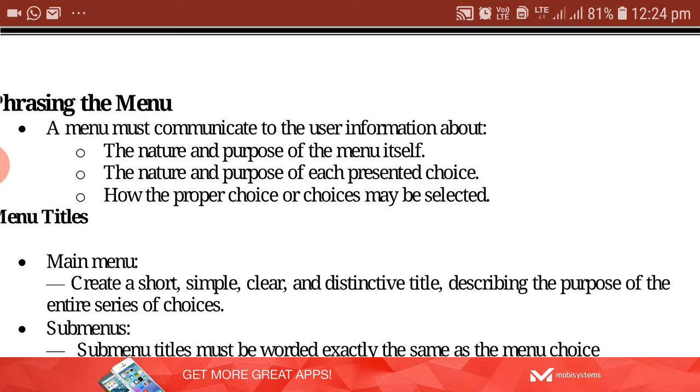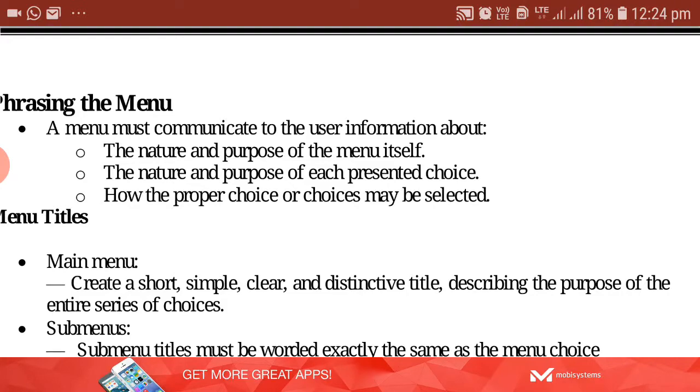The nature and purpose of the menu itself, what the menu is being given for, the nature and purpose of each presented choice, and how the proper choice or choices may be selected. So let us see the menu titles first.